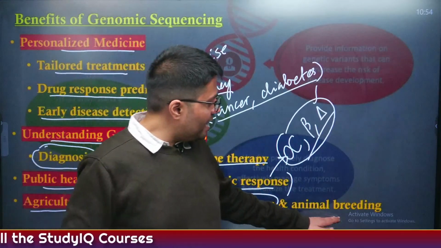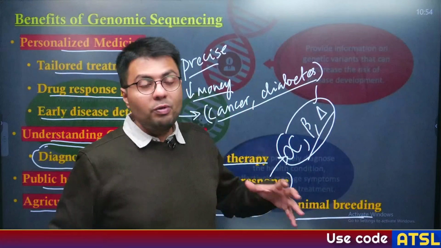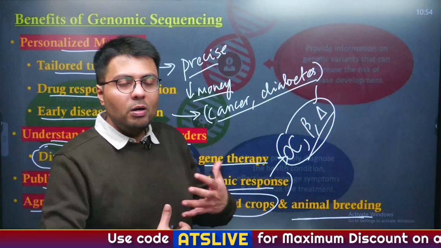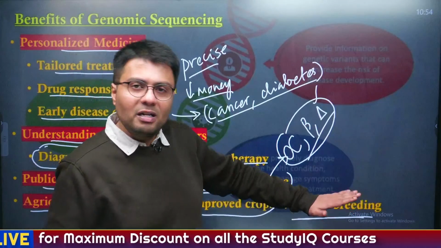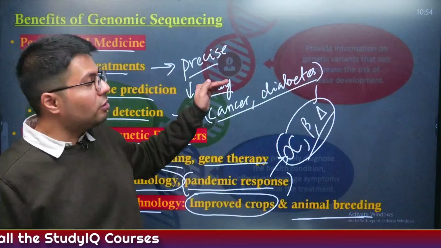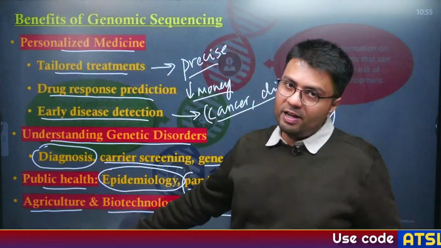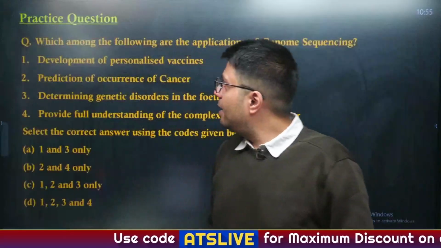Further, we can selectively breed animals, the kind of animals which are more robust in nature, which are less prone to diseases. These kinds of animals can be selectively bred, but we have to first understand their genome makeup, and the process of genome sequencing will help us achieve all these 4 goals that I've highlighted. Understood? Now let us try to solve the practice question.